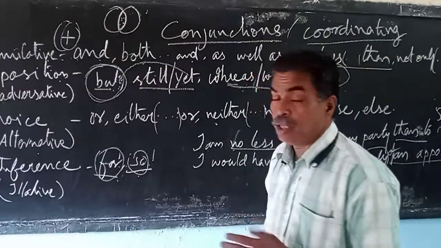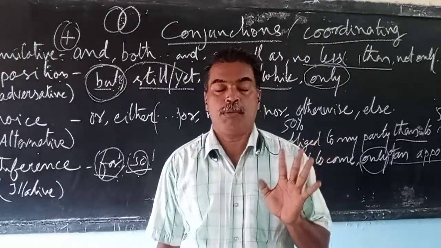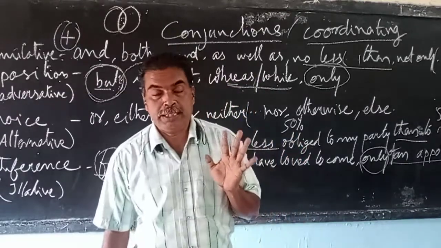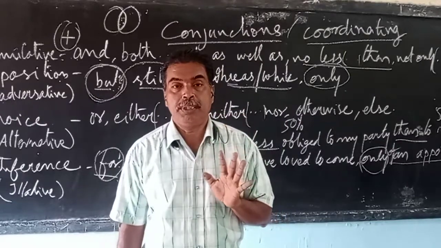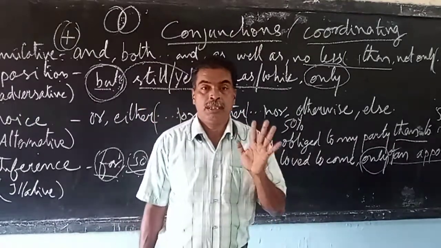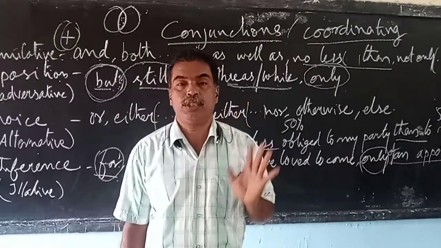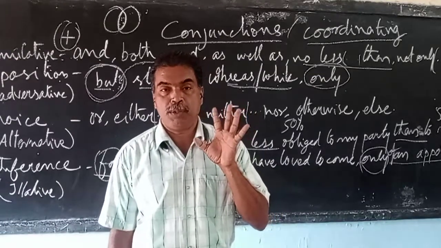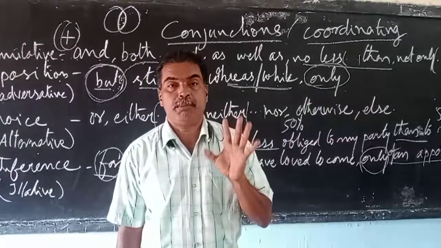Now, conjunctions are of two types: coordinating conjunction and subordinating conjunction. Coordinating conjunctions, which we are dealing with today, are used to connect two clauses or two sentences of equal rank. When I say two sentences or two clauses of equal rank, that means those sentences that can stand by itself.